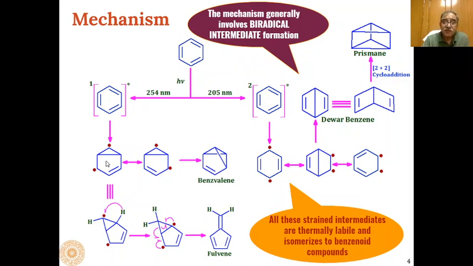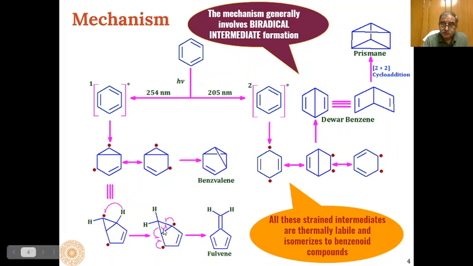Similarly, this 1,3 biradical can be written like this, and one H radical from here, so this carbon-hydrogen bond has two electrons. One electron from here along with this hydrogen is shifted to this place, so this will now have two hydrogens, and one electron was remaining over here, and this will form a radical at this place.